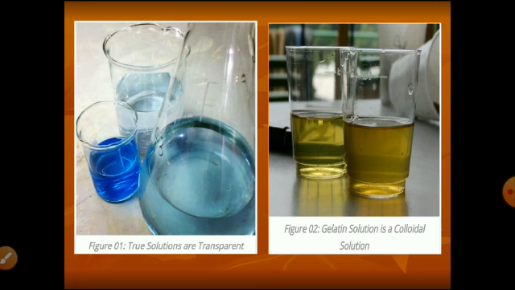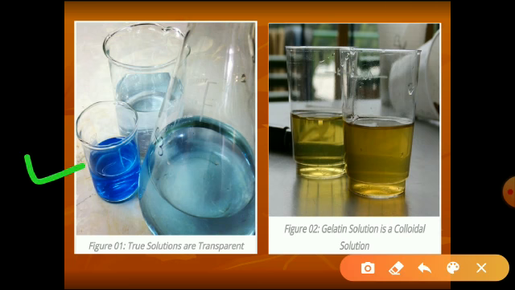See, these are the pictures which show a true solution and a colloidal solution. In the true solution, this is the copper sulfate solution. See, it is blue colored, and the solution is transparent. Here, this solution is not transparent. See this beaker, this glass. The solution appears translucent. It is not clear. It looks a little turbid. So it is translucent. Right?